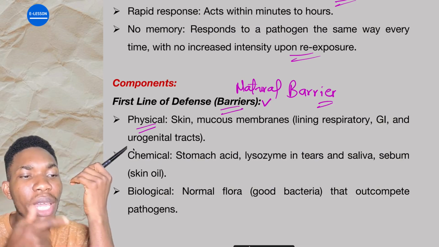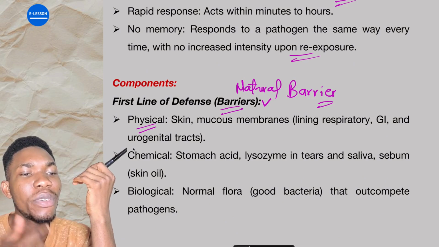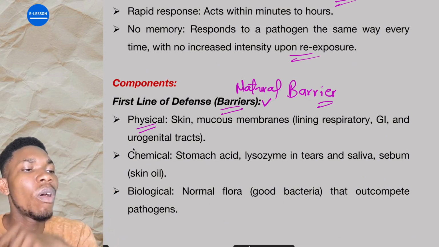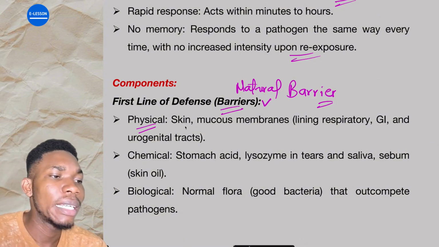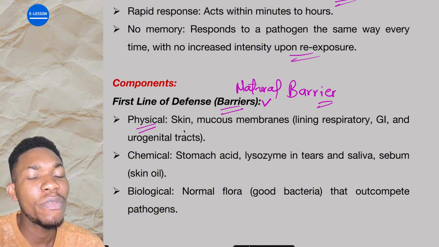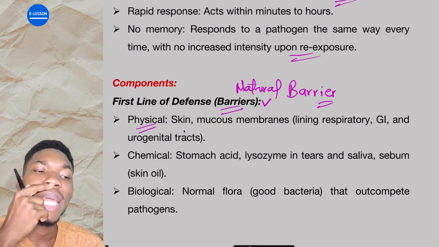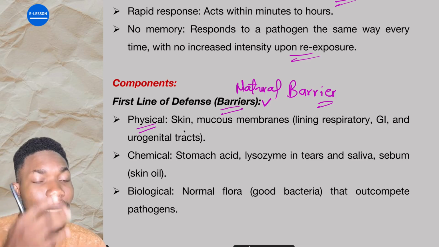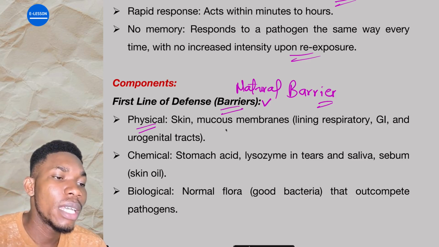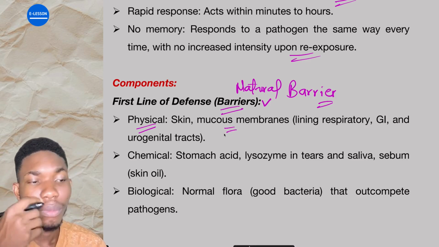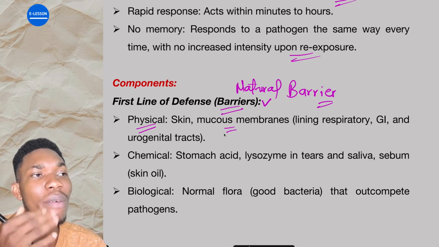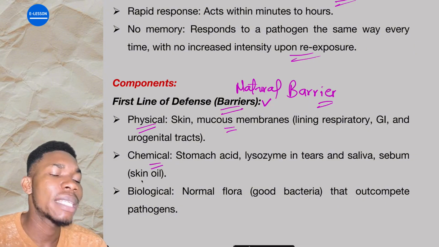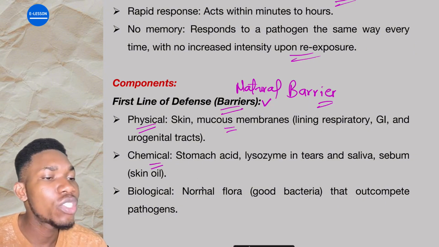The mucous membrane lining the respiratory tract, the GIT, and the urogenital tract, they are all what? Physical innate immunity, because they prevent substances. For instance, look at your nose, there are hairs there. Are you getting it? Those ones prevent substances from going in. They are part of the innate immunity. Mucus produced actually helps flush harmful substances away. They are part of the what? Innate immunity.